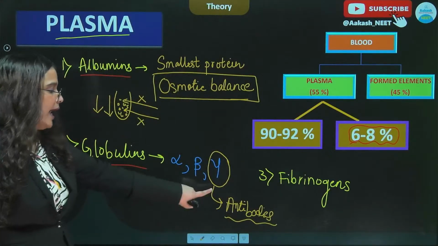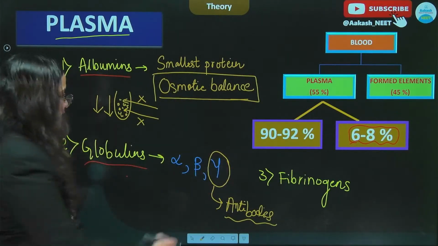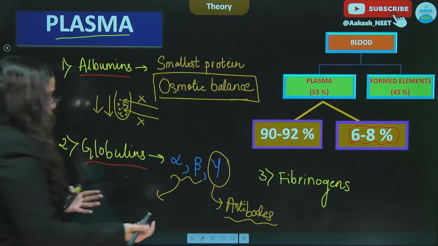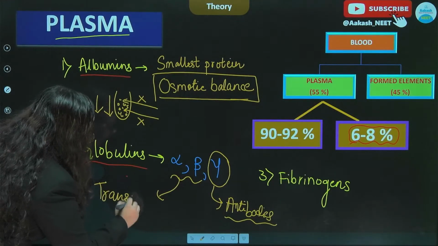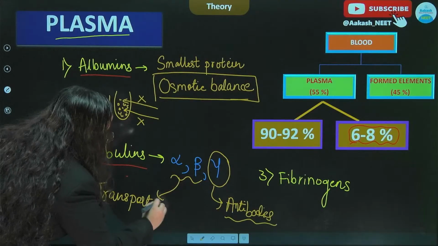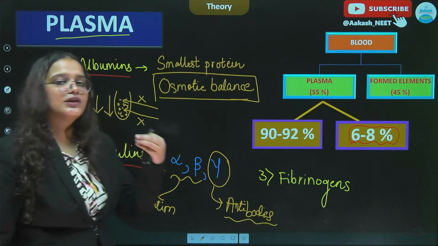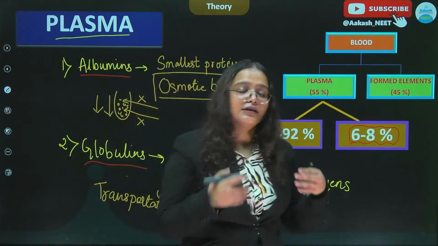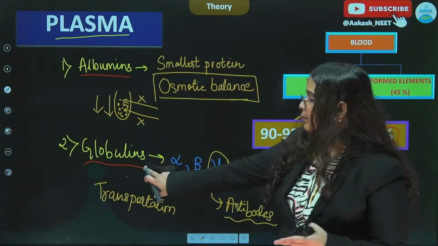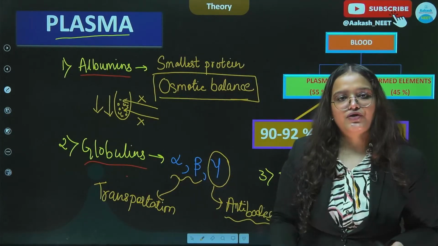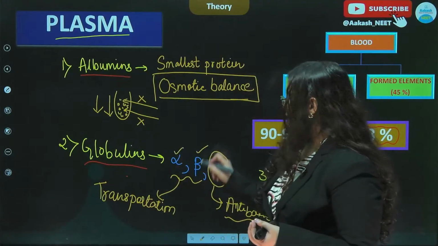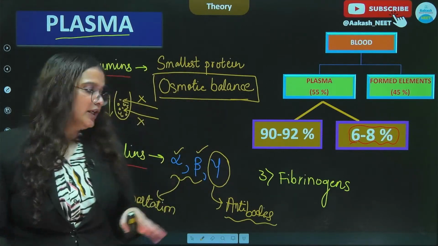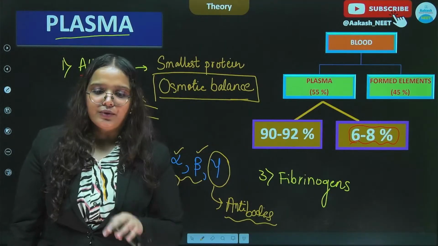These antibodies belong to the family of gamma globulins, whereas the alpha and beta globulins perform transportation. Basically कुछ चीज़ें बॉडी में ऐसी होती हैं जिनको एक जगह से दूसरी जगह जाने के लिए they require a transporter. So the proteins which are present in our plasma, like globulins, help in such transportation. They will attach to these alpha and beta globulins, and then they will be transported to different parts in our body. So basically they act as a transporter protein. All right.